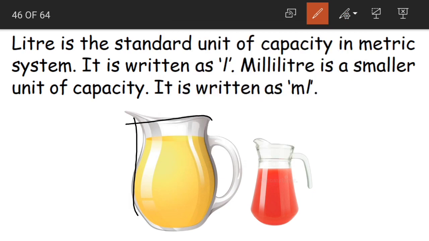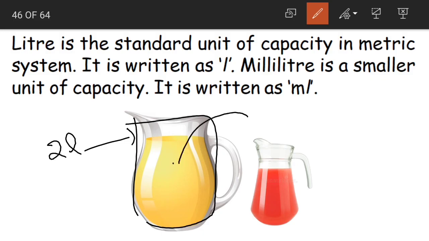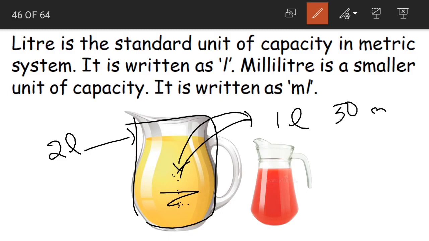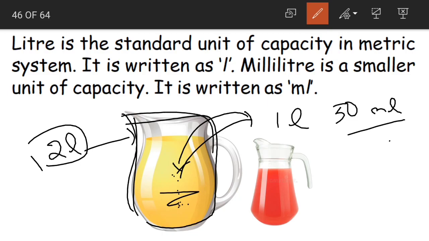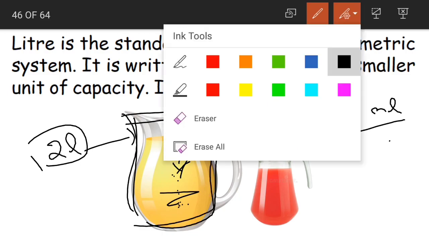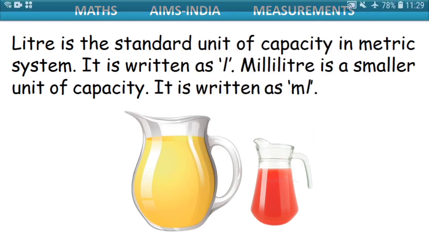The capacity of this beaker can be 2 liters or more than 2 liters. But what does volume mean? Volume means the amount of the liquid that is inside the container. It can be only 1 liter or it can be as little as 50 milliliters, but the capacity is the total amount it can store in the container. Yes, children, is this clear? I hope the topic of measurements is clear.